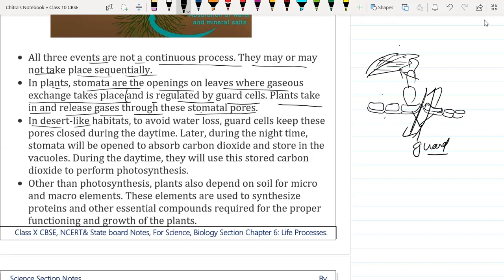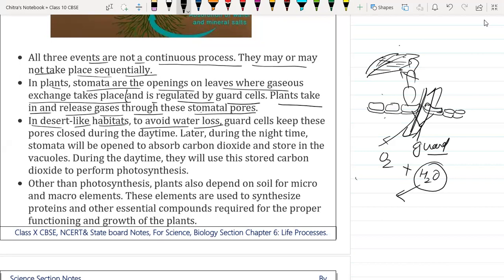In desert habitats, for desert we are discussing the cactus. To avoid the loss of water, see, when the plant releases gases from here, like oxygen, it will release water molecules also. That loss of water molecules in the form of vapor is called transpiration. So in the case of desert plants, transpiration is avoided. How? Let's discuss here.